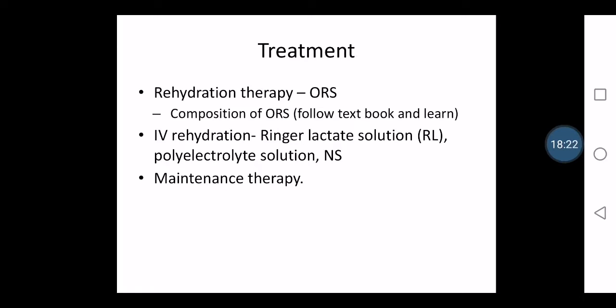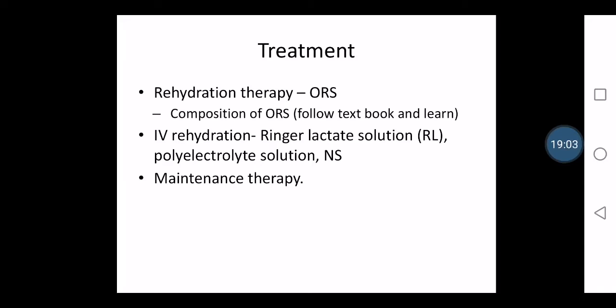So there are 2 types of ORS, and the composition has been given in the textbook. You all have to go through it, because from a Viva point of view, they used to ask in Viva what is the composition of oral rehydration solution, ORS. Then if the patient is not able to drink it, the guidelines are clearly given in the textbook on how much solution the person should take, even for a child. If the patient is under 5 children, then 200 to 400 ml can be orally administered at a time. If the child is 4 to 11 months, then 400 to 600 ml of ORS can be given. And if it is 1 to 2 years, 600 to 800 ml can be given, like that.